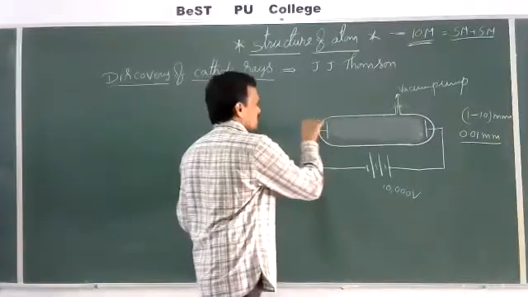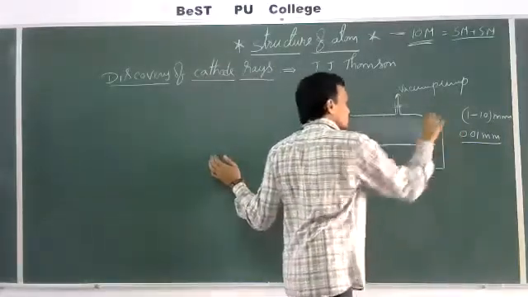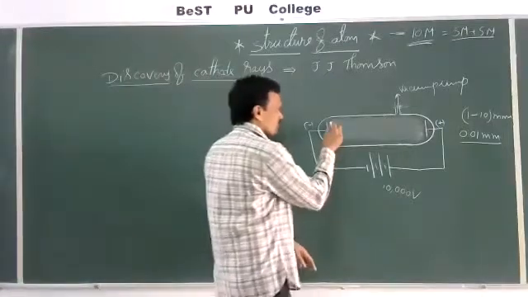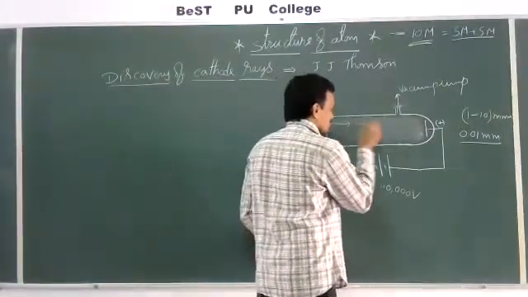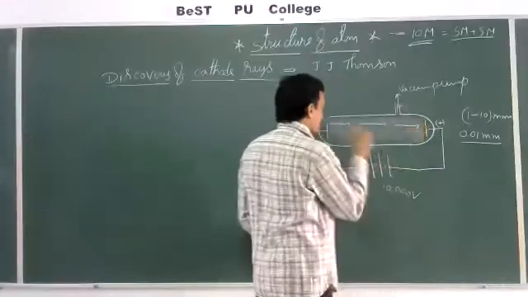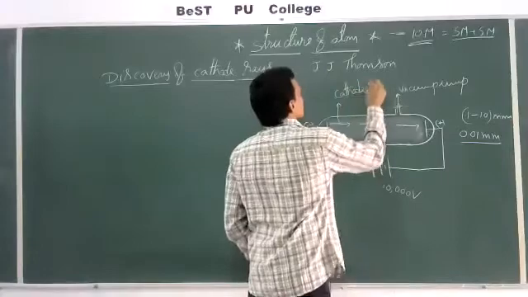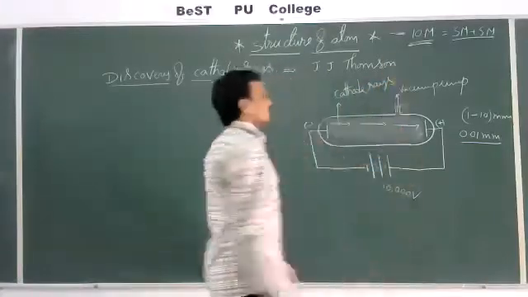This is the cathode and this is the anode. The rays traveling from this cathode to the anode are named cathode rays. These are known as cathode rays.